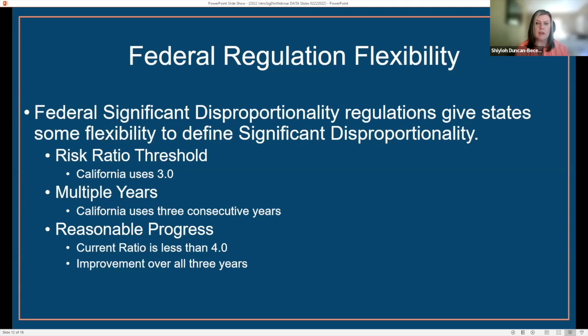And the federal government provided reasonable progress flexibility. If the current ratio is less than 4, and improvement is seen over all 3 years, then the LEA can be excused for reasonable progress.